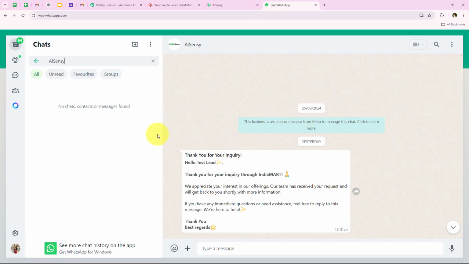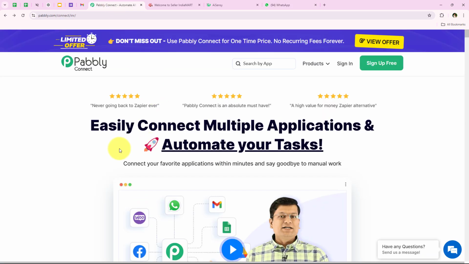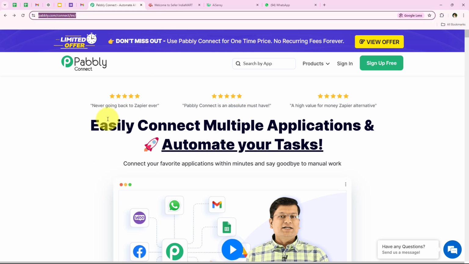Whenever a new inquiry is received, a personalized WhatsApp message is sent to them, providing the details of our services and initiating a conversation. This allows for faster response times, improves engagement and ensures that no lead is missed. By automating this process, we save time on manual outreach, enhance customer interactions and increase the likelihood of converting inquiries into design projects. So to do all of this, I have simply opened the landing page of Pabbly by searching pabbly.com/connect in my browser. It is very easy.